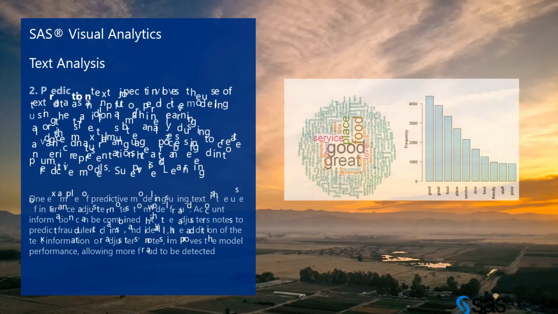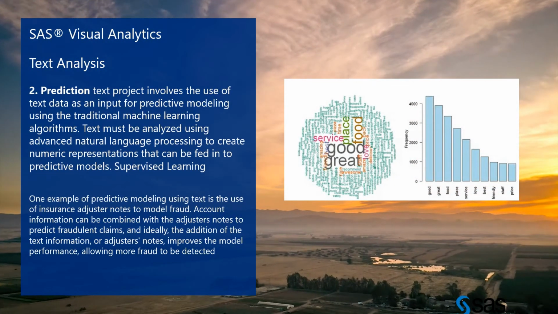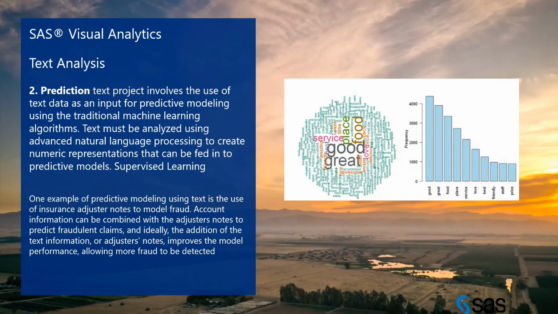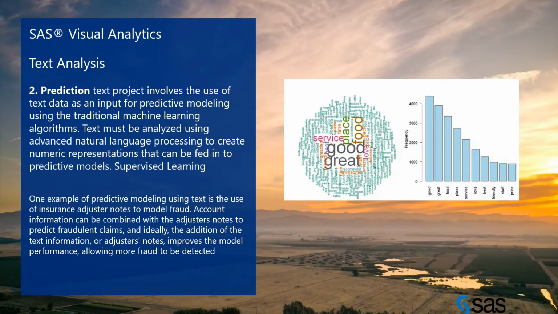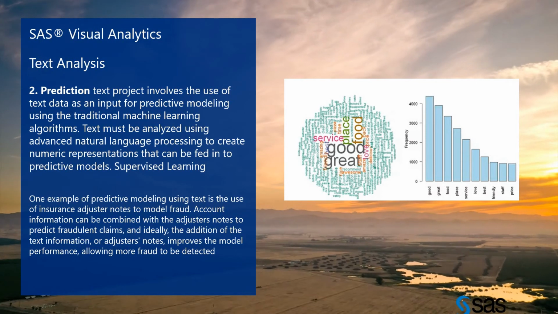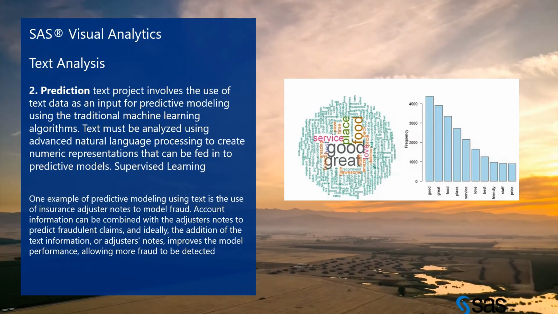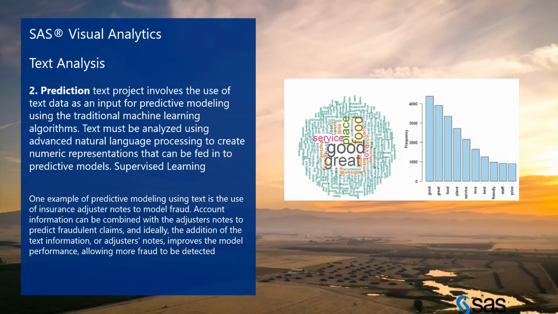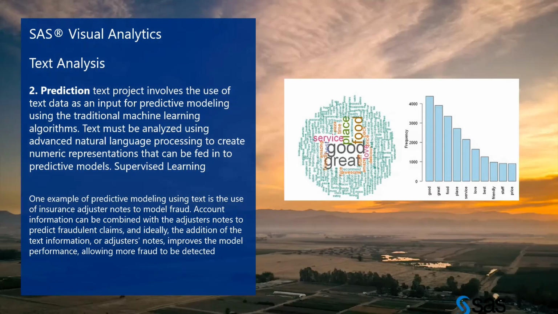Next is prediction. So we have some labeled data. Labeled data is available in supervised learning, and unsupervised learning uses unlabeled data, so we need to identify our data.